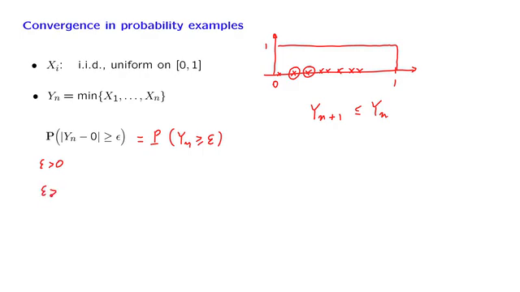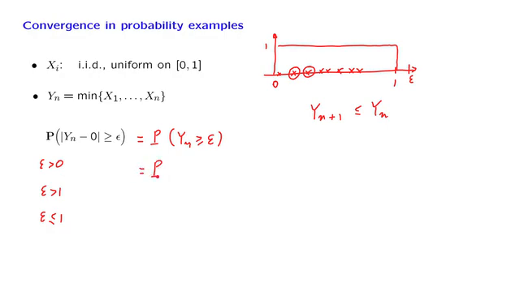If epsilon is bigger than 1, we're asking for the probability that Yn is larger than or equal to a certain number epsilon that's out there. But this probability is 0. There is no way that the minimum of these uniforms will take a value that's larger than some epsilon that's larger than 1. So in that case, this quantity is equal to 0 and we are done. But we need to check that this quantity becomes small no matter what epsilon is. So now let us consider taking a small epsilon, that is some number that's less than or equal to 1. For that case, let us continue with the calculation.